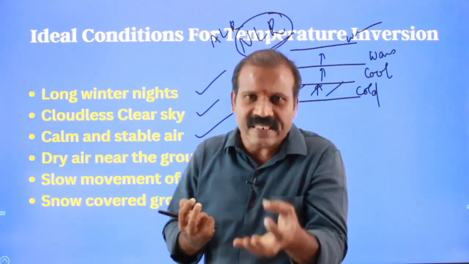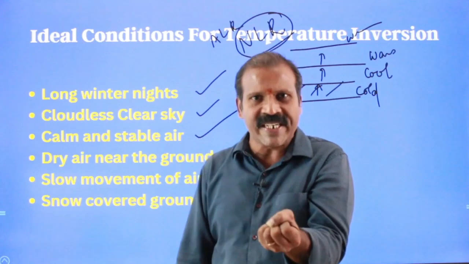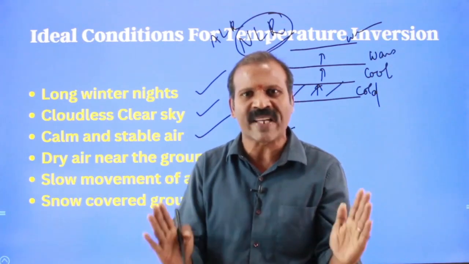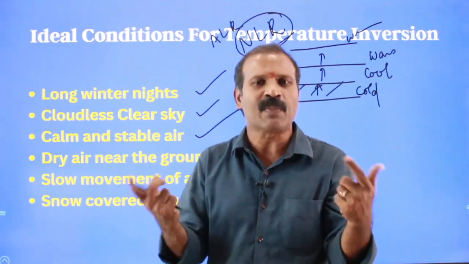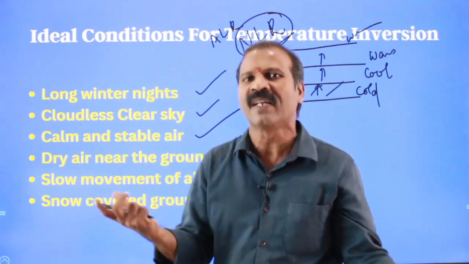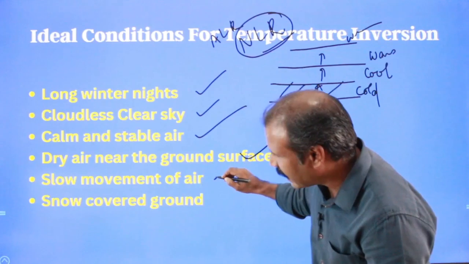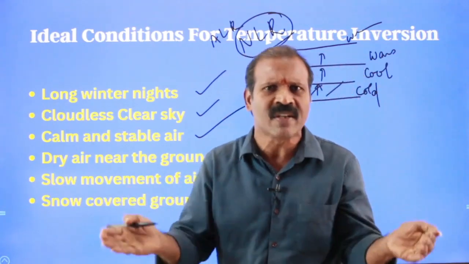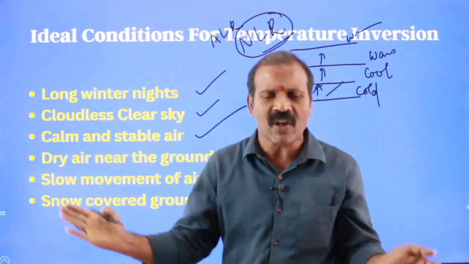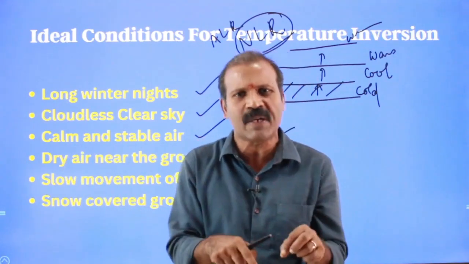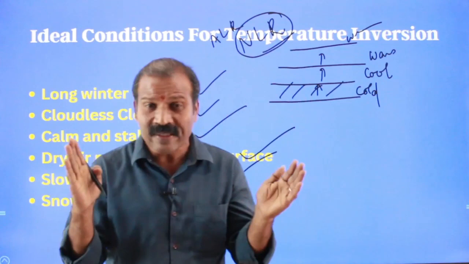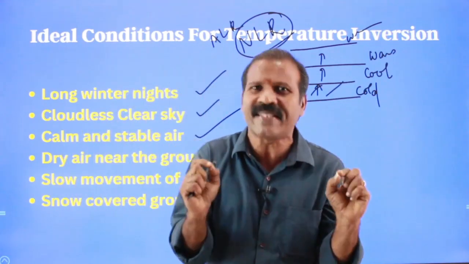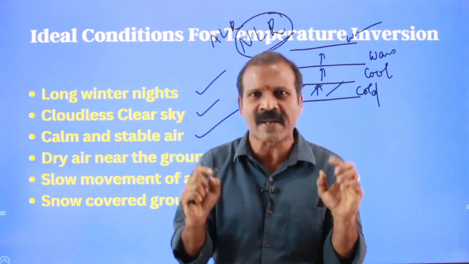If it has a tendency to trap heat, air would never be cooled. Air remains warm, the lower layer of air remains warm, and then the atmosphere would never exhibit thermal inversion. Again, there should be a slow movement of air. There should not be any tumultuous atmospheric condition or high velocity wind prevailing in that region. There should not be large scale wind movement, but an imperceptibly slow movement of air must be found